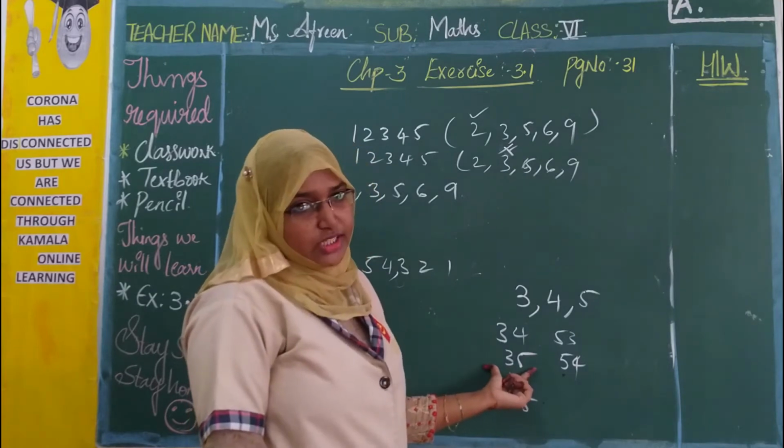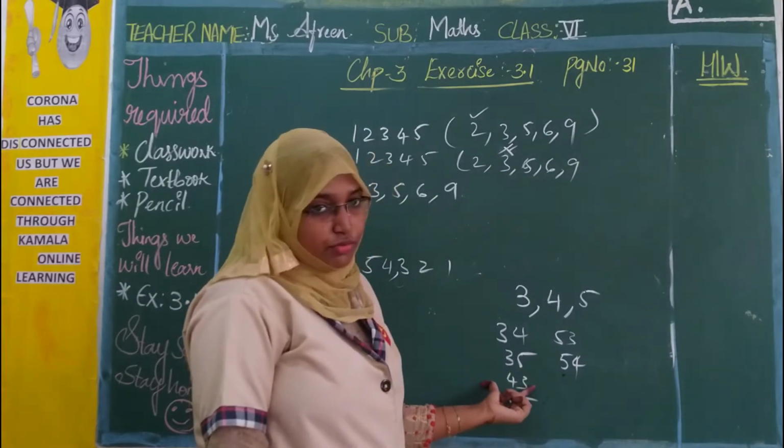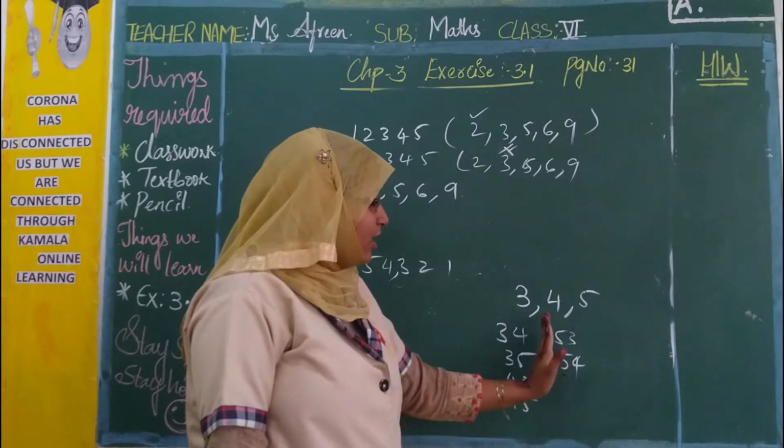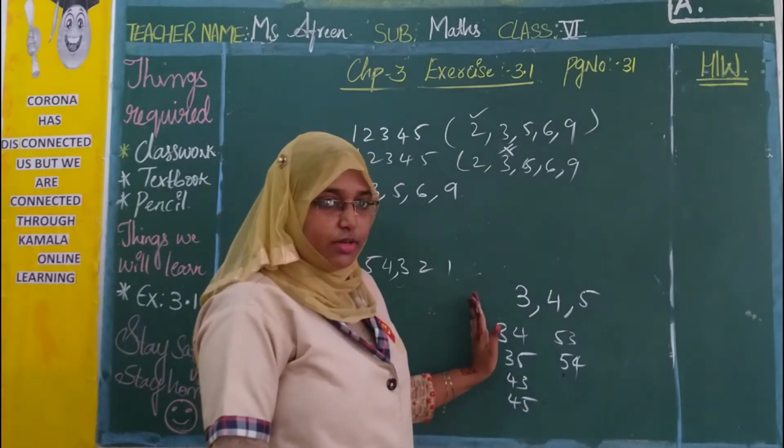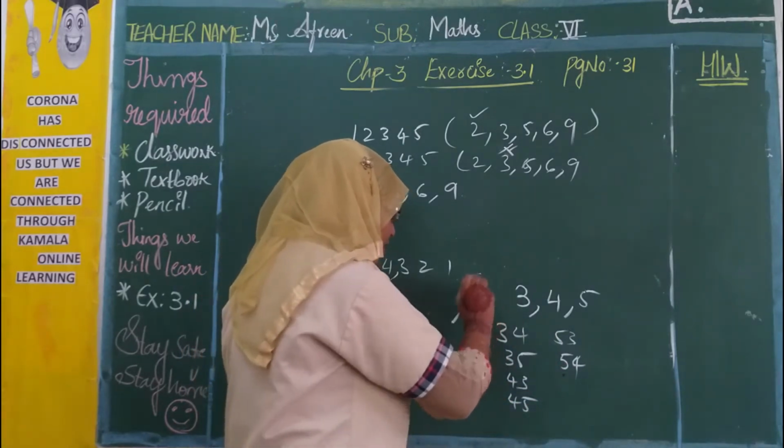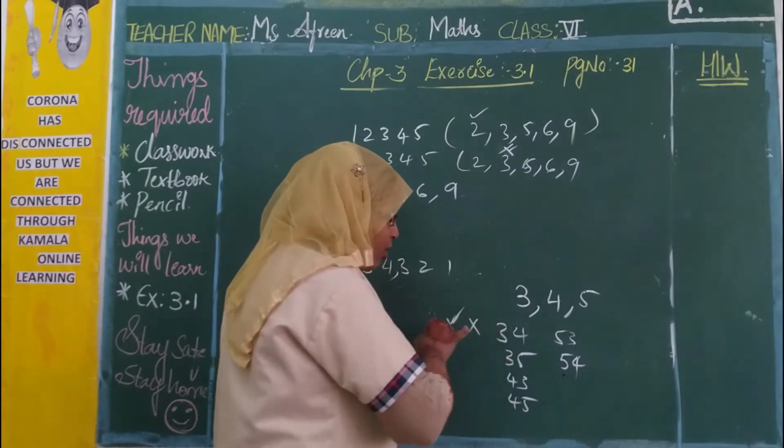35 divisible by 2, 3, 6, 5, 6, 9. 43, 2, 3, 5, 6, 9. Check for each single one, and if it is satisfying, then put a tick mark, and if it is not, then put a cross mark.